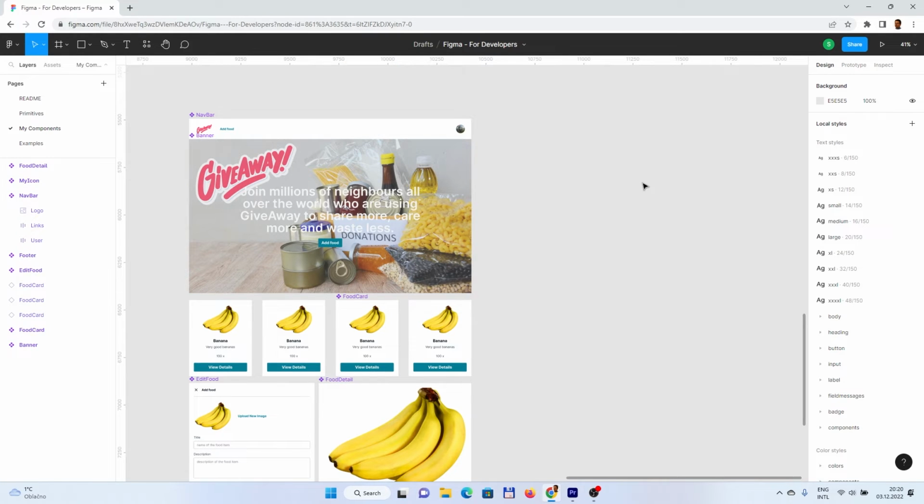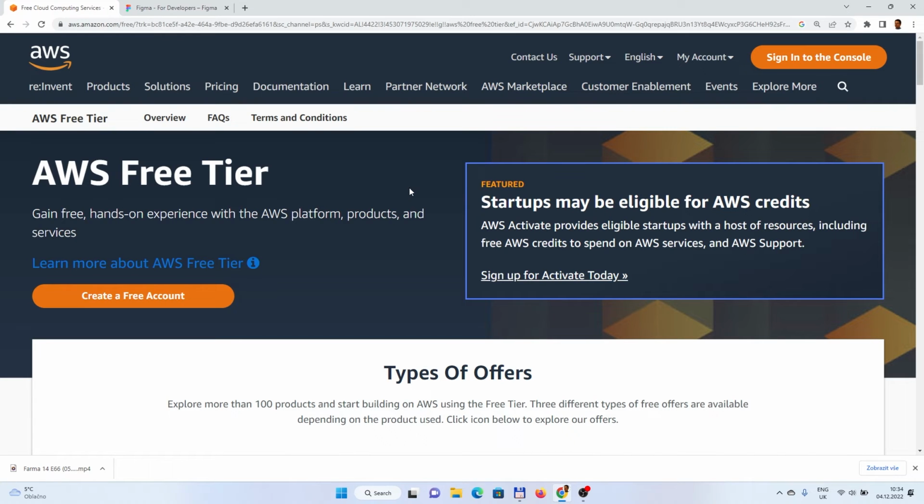And that's all for this section. Now we will continue with AWS Cloud and Amplify. So let's continue with the AWS.